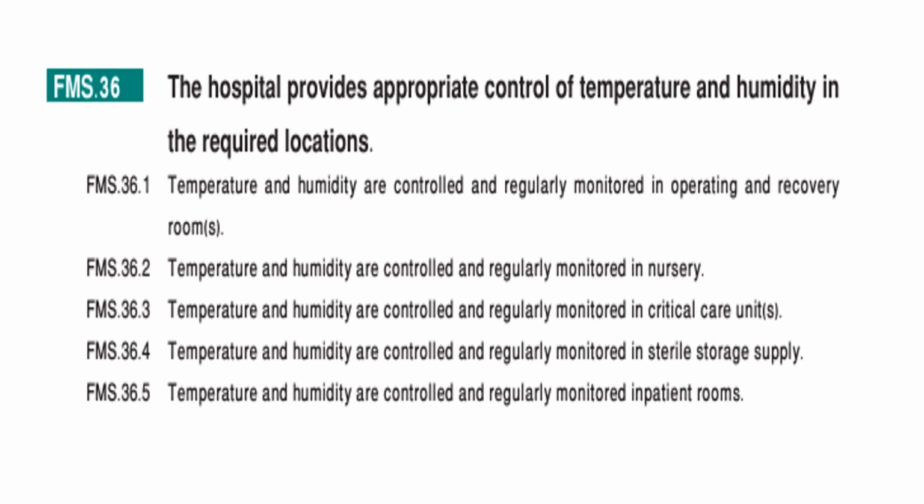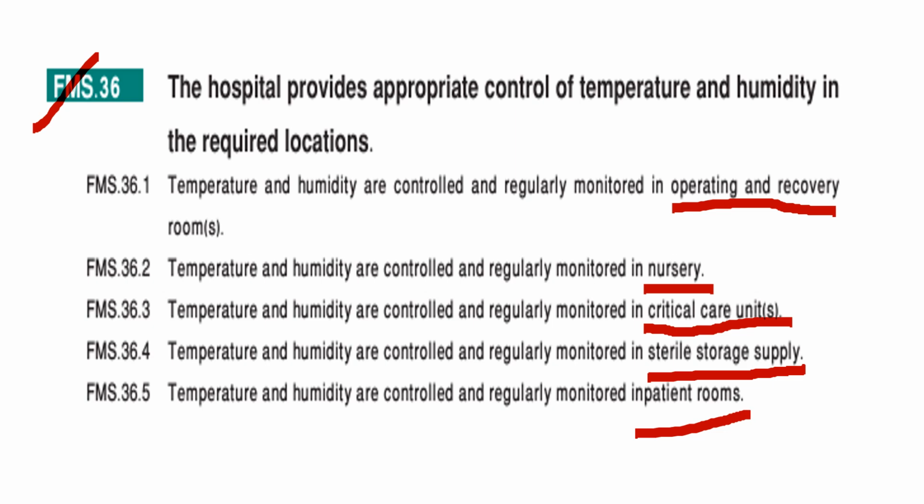Okay, now let's continue with the standards related to HVAC systems. So we have facility management and safety. Standard number 36 states that the hospital provides appropriate control of temperature and humidity in the required locations. Temperature and humidity are controlled and regularly monitored in operating and recovery rooms, in nursery, in critical care units like the ICU and NICU. We have sterile storage supply and inpatient rooms.